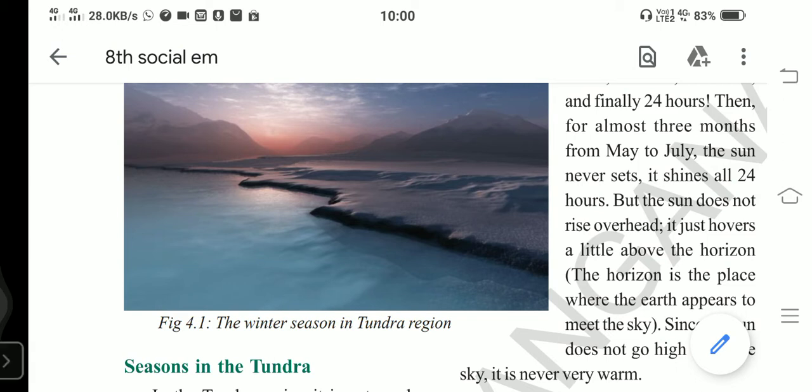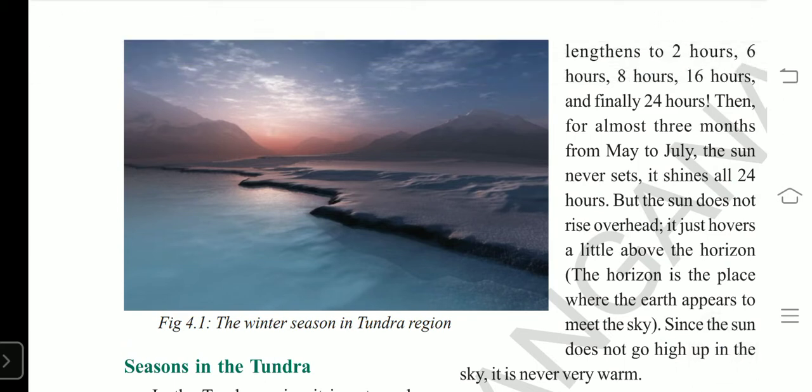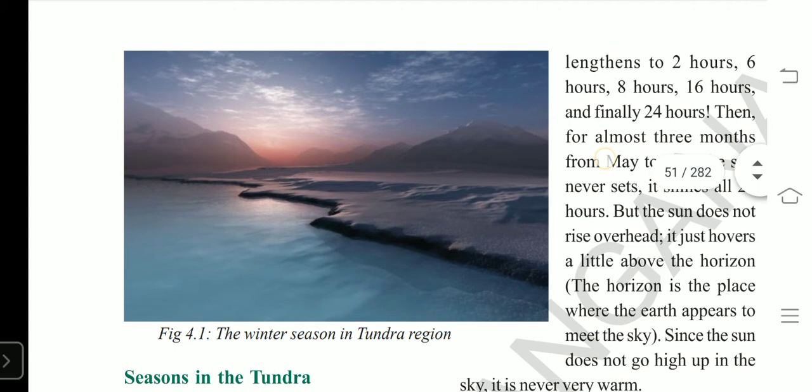In the beginning of the class, I said that there is no sunrise and sunset, right? And now I'm saying that there is a sunrise for 3 months. Dear students, here sunrise is not the sunrise as we know it. In India we get a sunrise, then slowly the sun moves until by 12 o'clock it reaches over our head.